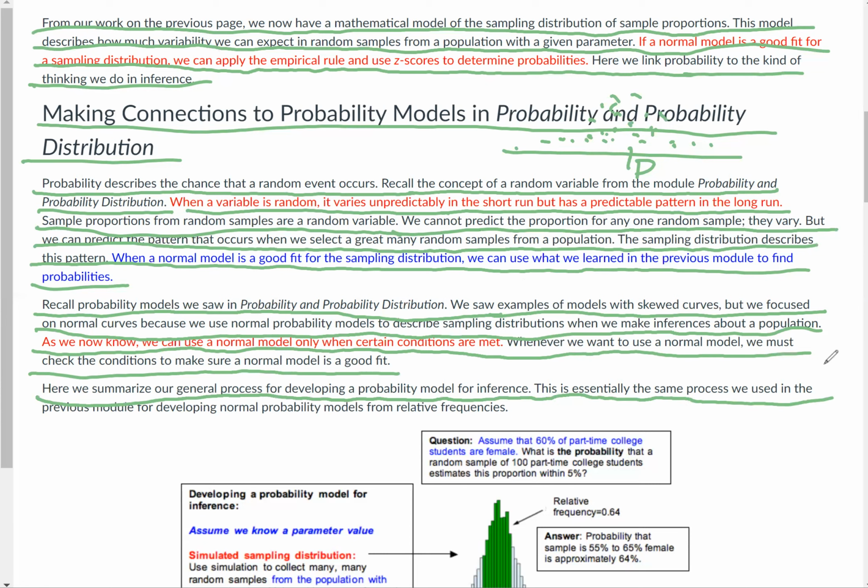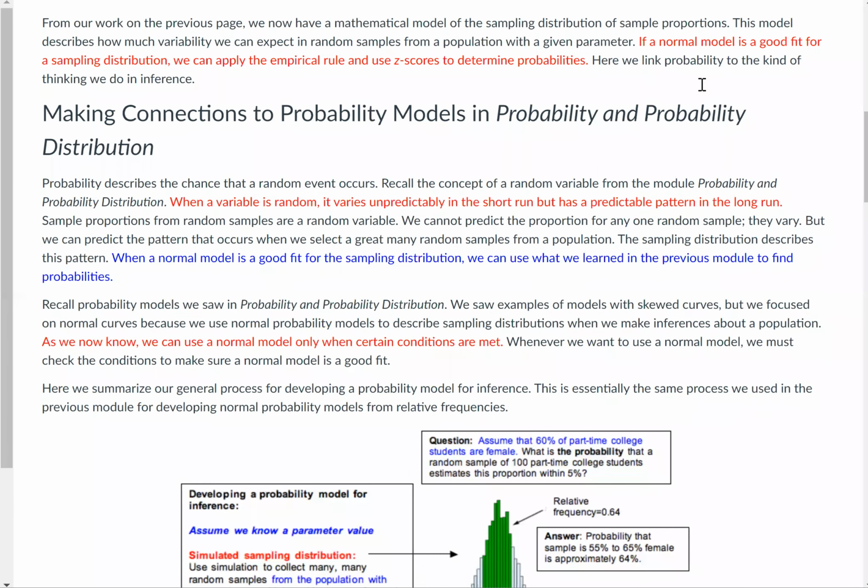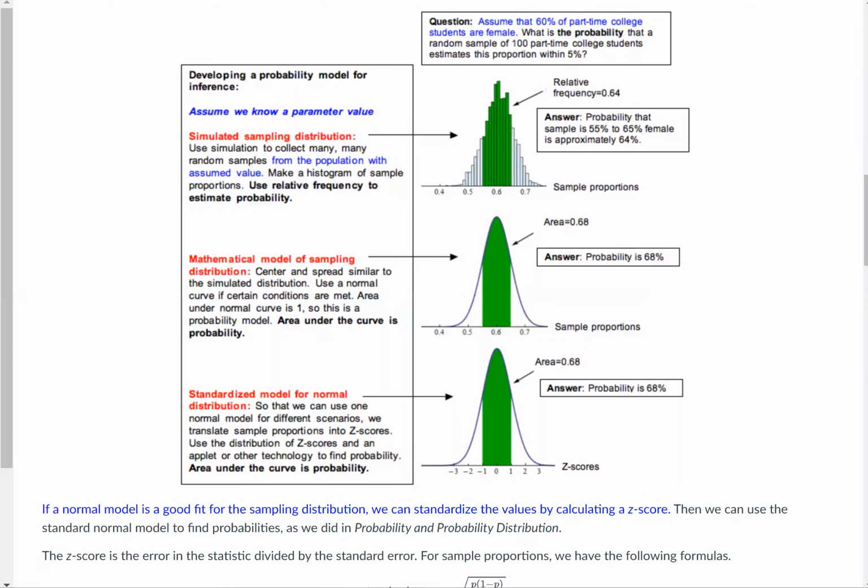This is essentially the same process we used in the previous module for developing normal probability models for relative frequencies. Let's scroll down so we can see that. Okay. This looks complicated, but let's break it down here. The question in this top box says, assume that 60% of part-time college students are female. This is an example we've seen on previous pages of the same module. What is the probability that a random sample of 100 part-time college students estimates this proportion within 5%?